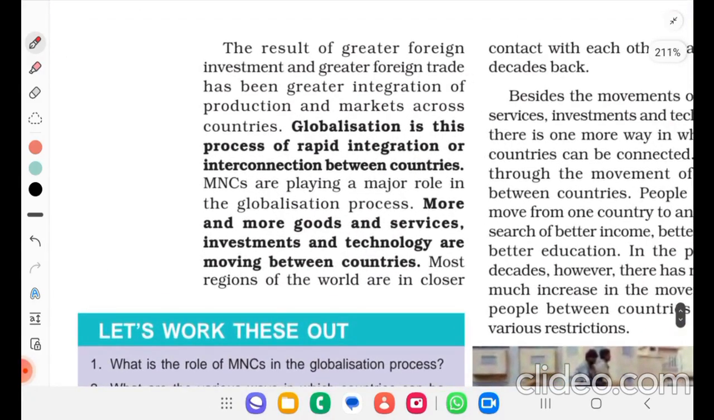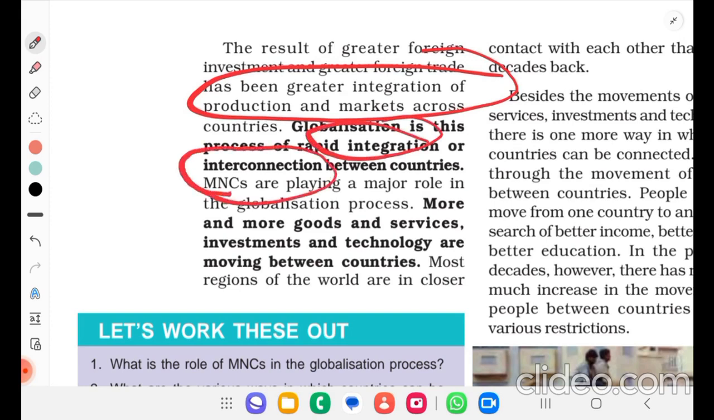The result of greater foreign investment and greater foreign trade has been greater integration of production and markets across countries. Globalization is this process of rapid integration or interconnection between countries. Integration of countries, or interconnectedness between the countries. MNCs are playing a major role in the globalization process. More and more goods and services, investment and technology are moving between countries.